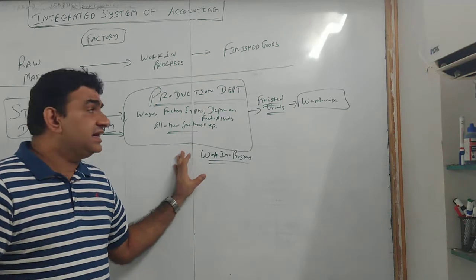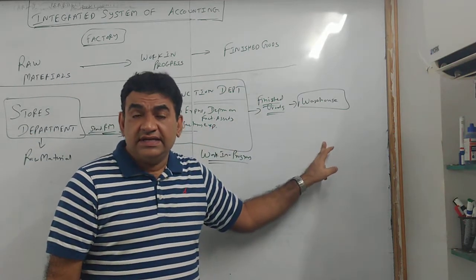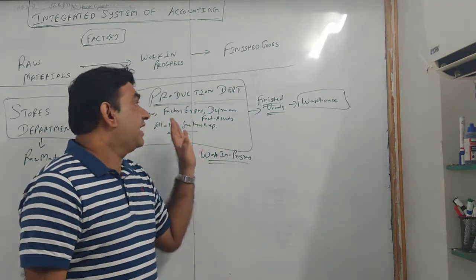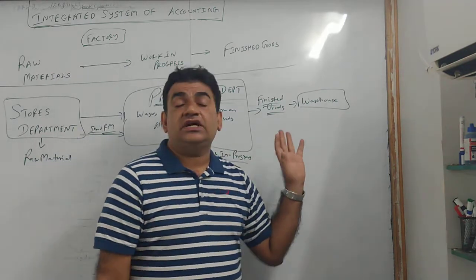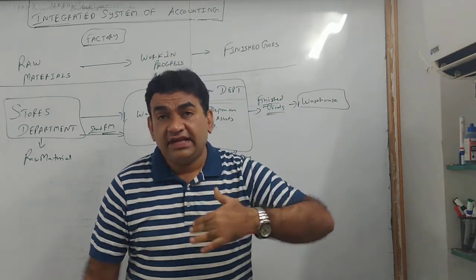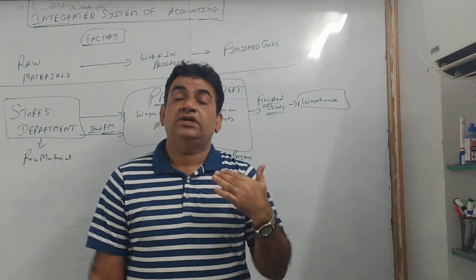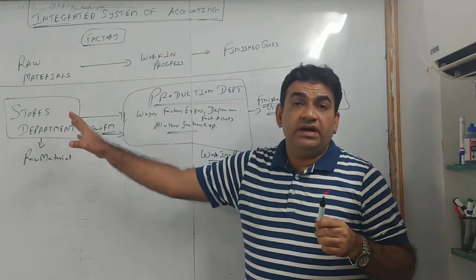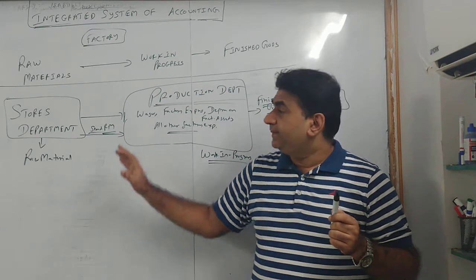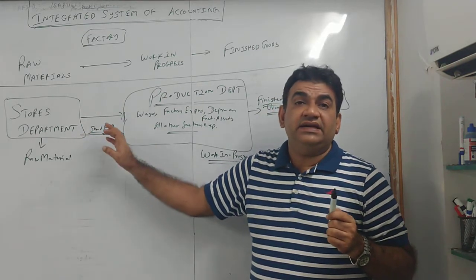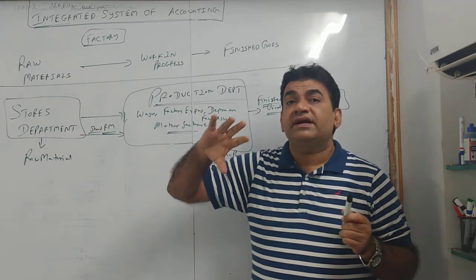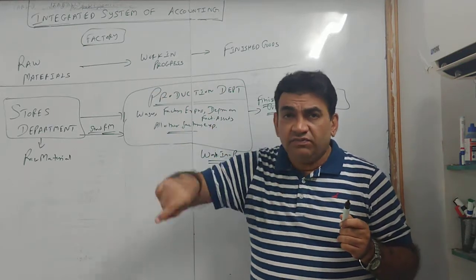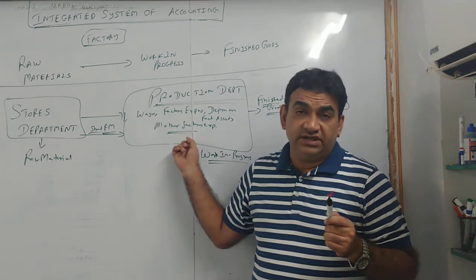So from the factory, the finished goods come to the warehouse, and from the warehouse they are sent to the customer premises. So this is the way things go on. First, raw material is purchased by the stores department. The stores department will send the material to the production department. Production department is a place where the goods are produced. All processing activities take place in the production department.